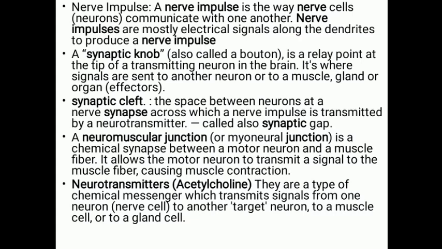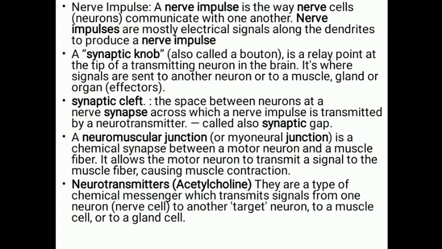And number 2 is the synaptic knob. What is the synaptic knob? It is the relay point at the tip of the transmitting neuron in the brain. This is the relay point where the signals are sent to another neuron, or they may be sent to muscles, glands or organs. So that is the synaptic knob. And what is called a synaptic cleft? It is very clear. It is the space between the neurons at the nerve synapse, across which the nerve impulse is transmitted by a neurotransmitter.